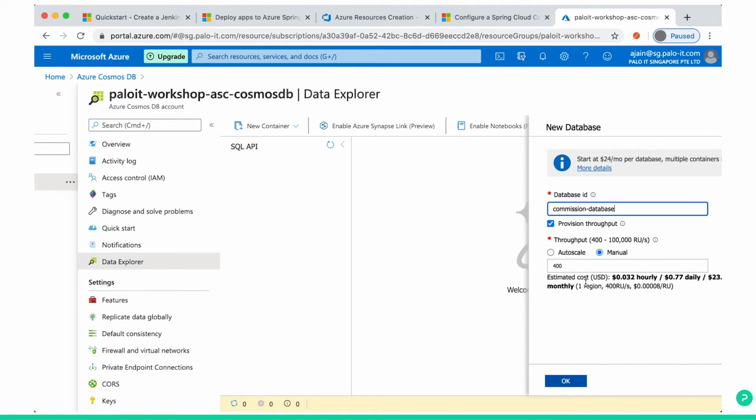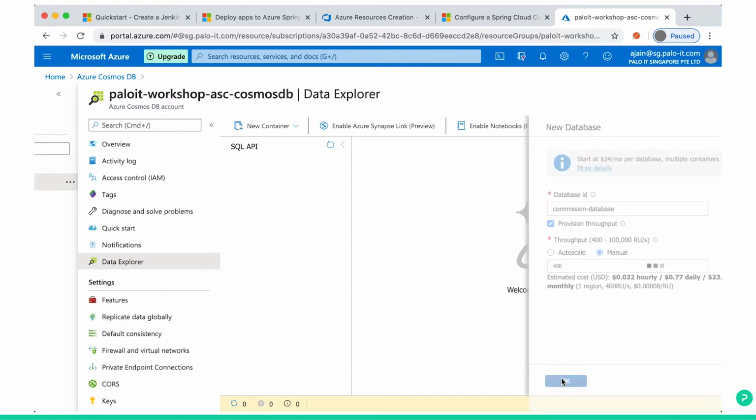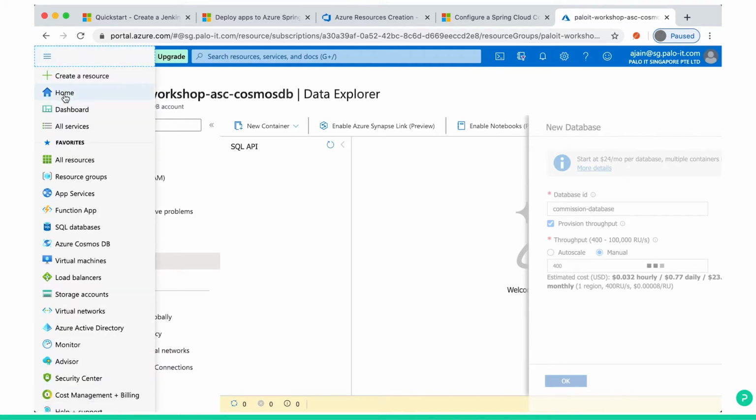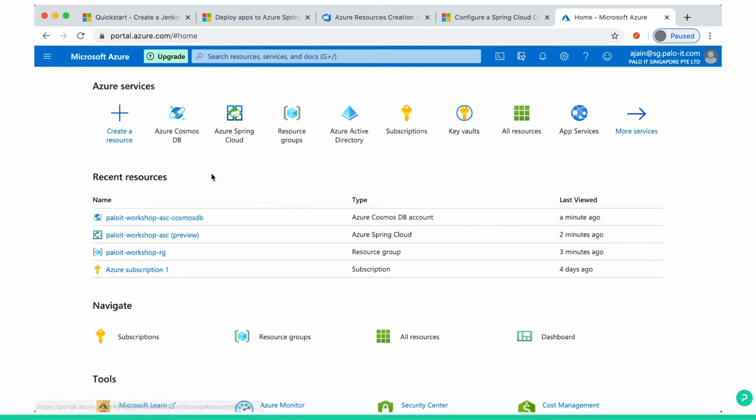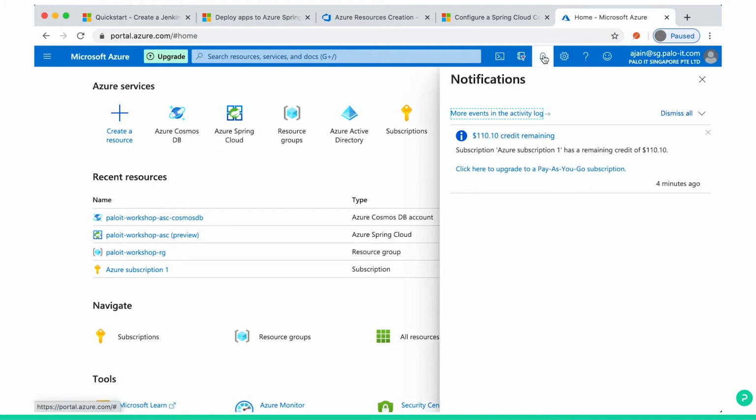Just leave the default value and then click on OK. Here you can see some estimated values, but for now no need to worry, because we are using a free subscription that already has 200 credits. So I'll just click OK. This process will take some time, and once you click OK, it starts running in the background. You can go to home, then you can see what process is running, you can click here, and then later it will be visible.